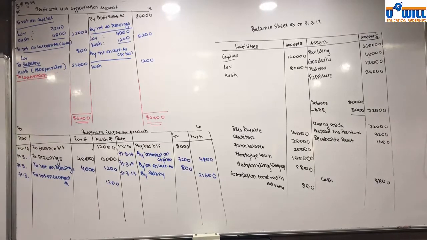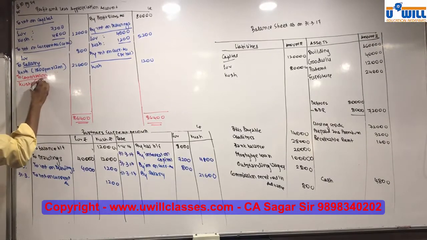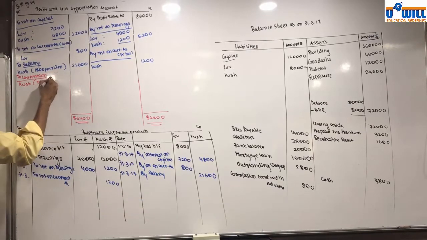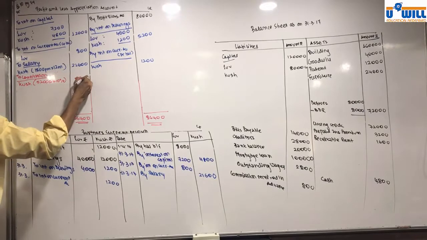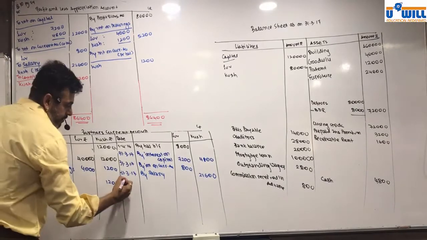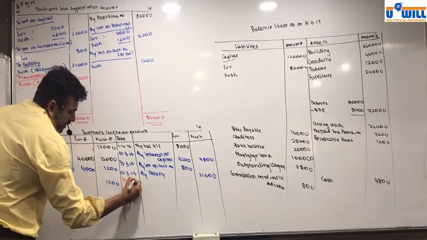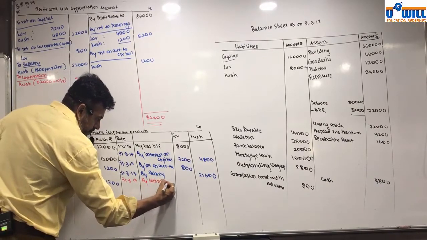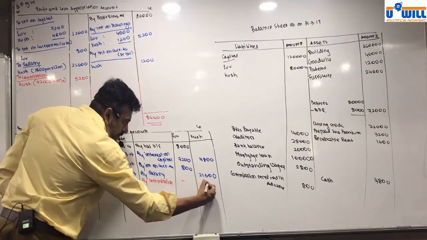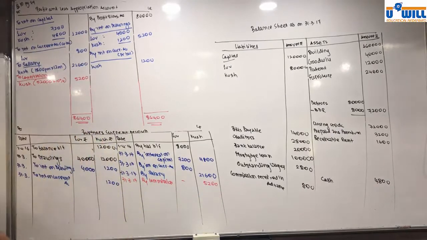Who is given the commission? Kush. Give Kush the commission: 52,000 into 10%, 5,200. Give the second effect: by commission, 5,200.